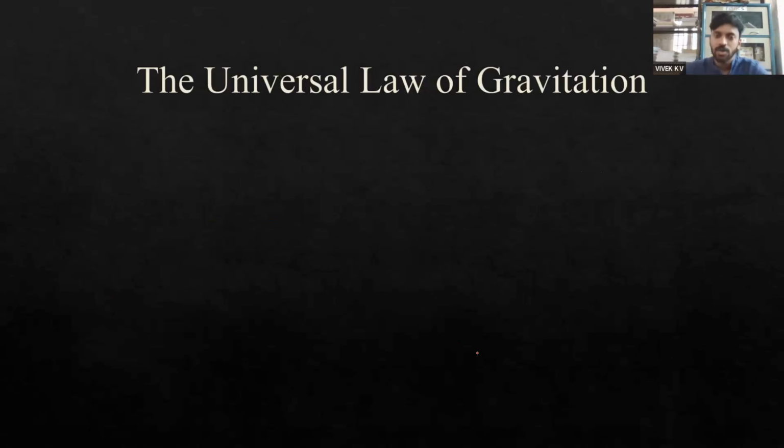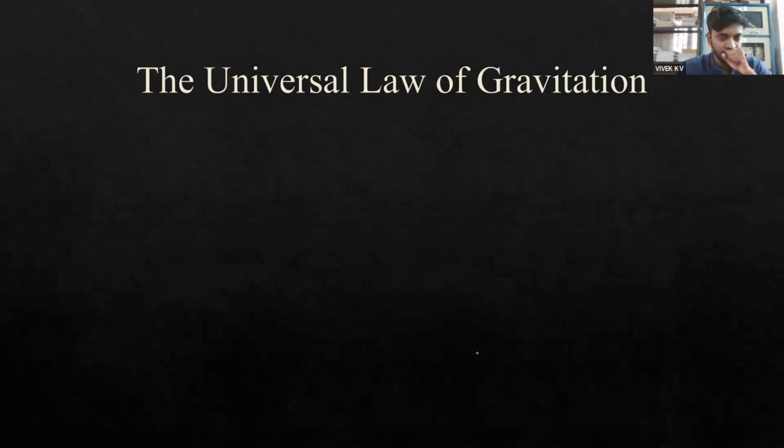Okay. Now, as I said, this is a major law. The universal law of gravitation is a major law that we will be focusing on. As we said, we have already discussed that gravity or gravitational force is the force of attraction between two objects having masses. So Newton was the first one who stated that it is an attractive force. Newton found a method on how to calculate the magnitude of force. So the universal law of gravitation states the value of force, right? It states the value of force and the factors that the force of gravity depends on.